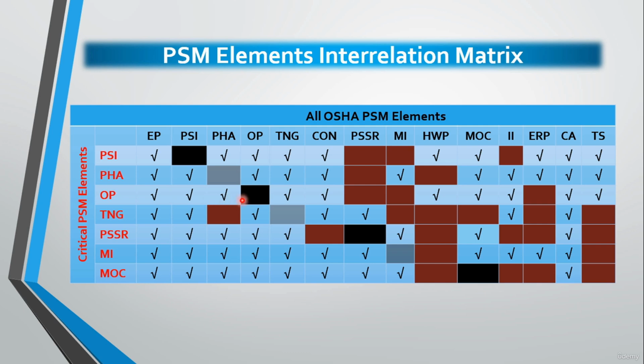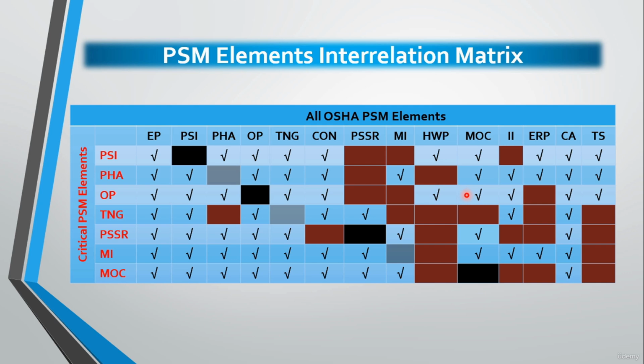the PHA. Regarding the interrelation with the training, we will find that the plant personnel should be trained thoroughly on the content of operating procedures. Regarding the relation with the contractors, we will find that written operating procedures should be accessible to all affected contractor workers. Regarding the interrelation with the hot work permits, we will find that the safe work practices or non-routine procedures must be in place for hot work activities. Of course, they are so close together, they are so interrelated.